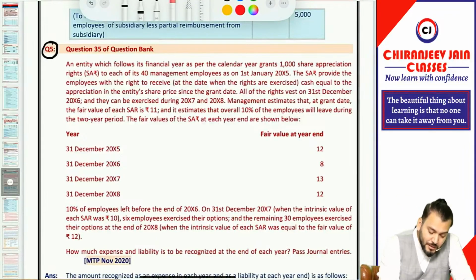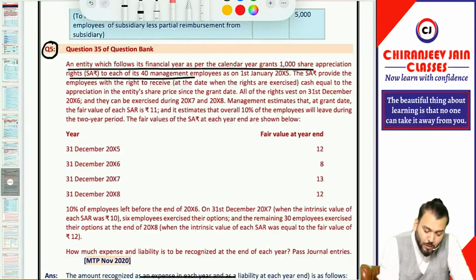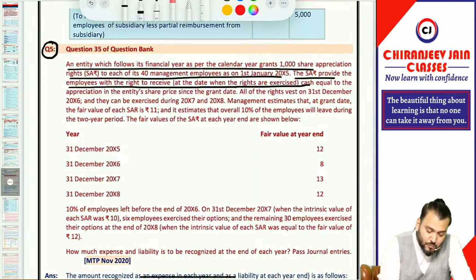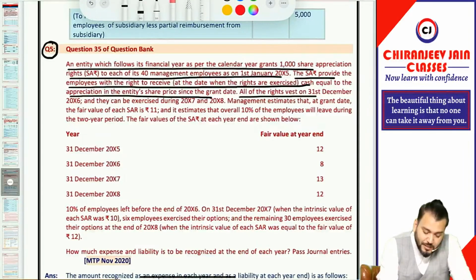What they are saying? An entity which follows its financial year as per calendar year grants 1,000 share appreciation rights to each of its 40 management employees as on 1st Jan 2005. Correct? The SAR provides the employee with the right to receive, at a date when the rights are exercised, cash equal to the appreciation in the entity's share price since the grant date. Means this is a question related to SAR, cash settled SBP. All of the rights vest on 31st December 2006, means the vesting period is 2 years, and they can be exercised during 2007-2008, so the exercise period is 2 years.